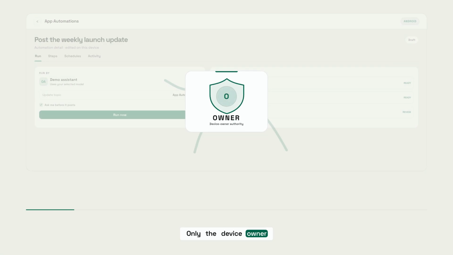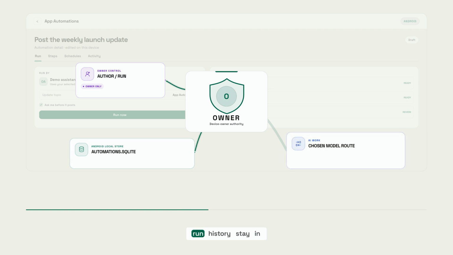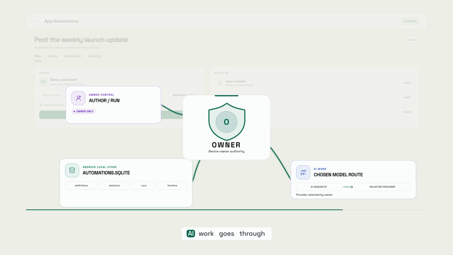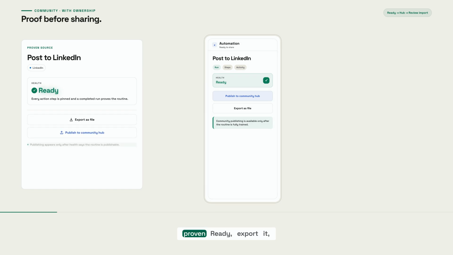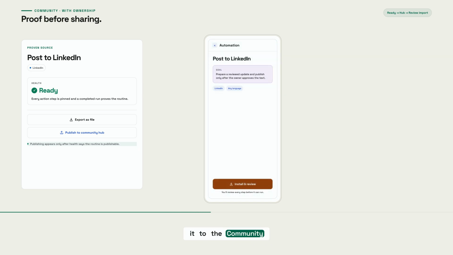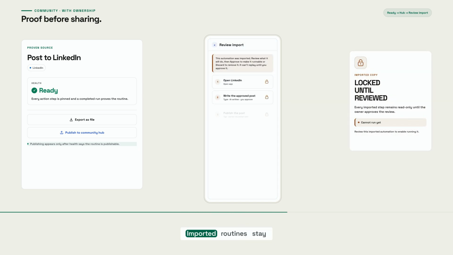Only the device owner can author or run these flows. The automation and its run history stay in a local store on your Android. AI work goes through the model you chose. When a routine is proven ready, export it, share it, or publish it to the community hub. Imported routines stay locked until you review and approve their steps.